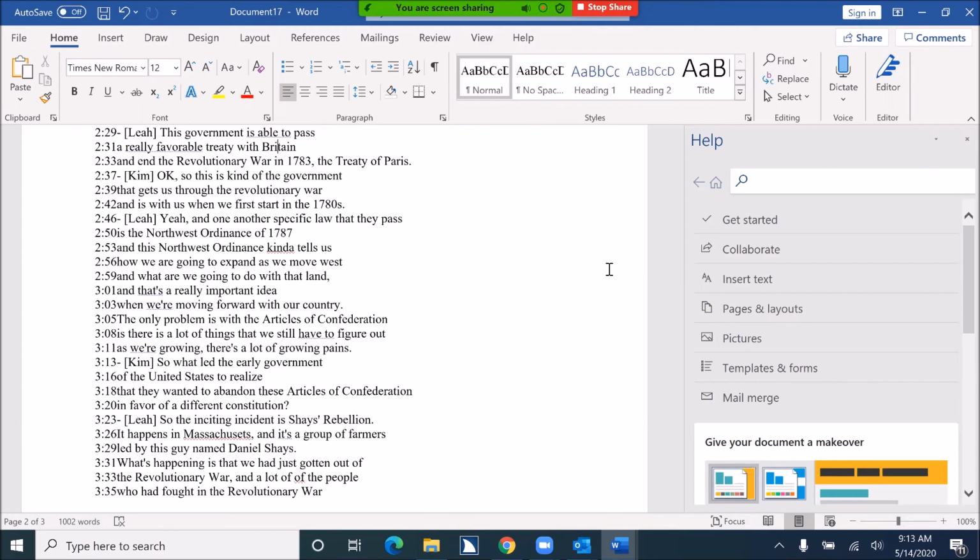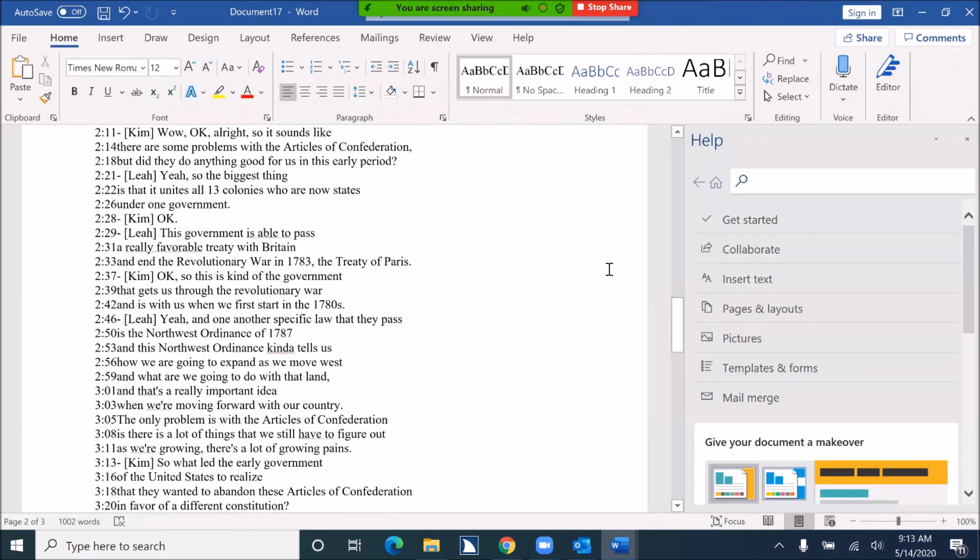So this point, 2:31, a really favorable treaty, is at 2 minutes and 31 seconds in the video. So I can go to wherever I want in the video now that I've pasted this into my Word document. And when I press it, it won't go to that point in the video because they're not buttons anymore. But I can still quote out things. 2:11, Kim, 2:14. There are some problems with the Articles of Confederation. So this just has all my video in it.